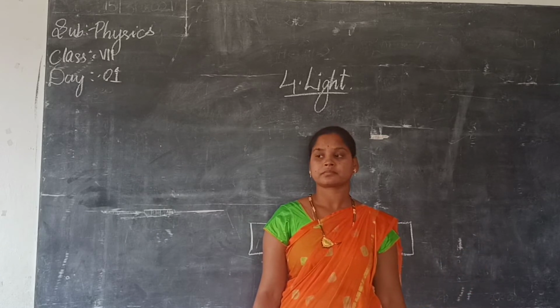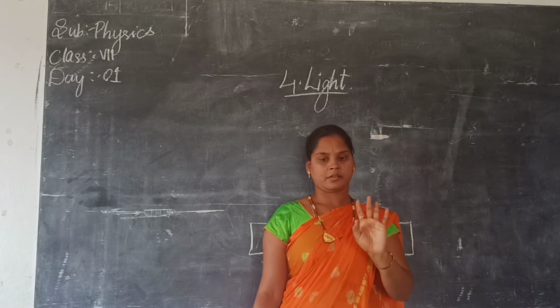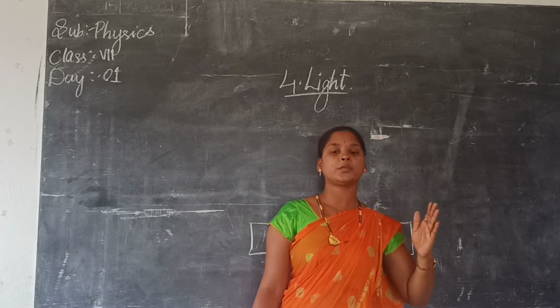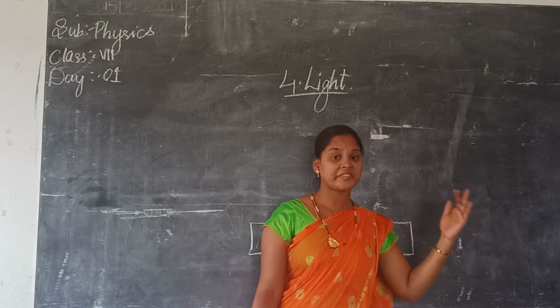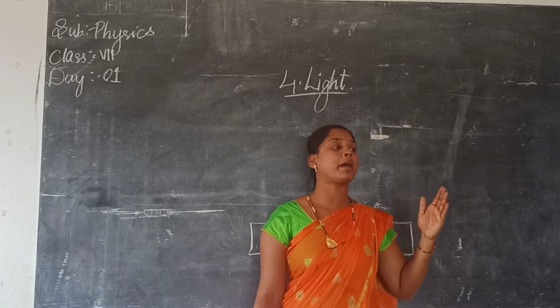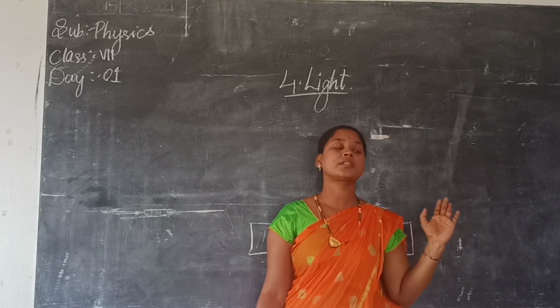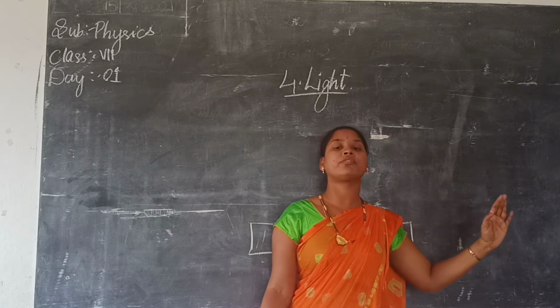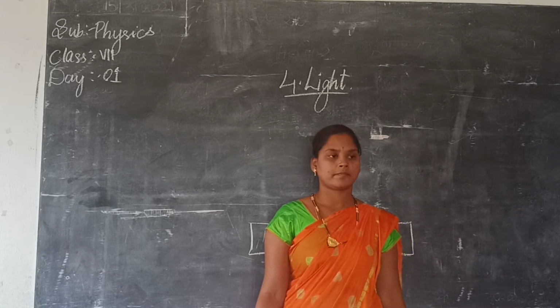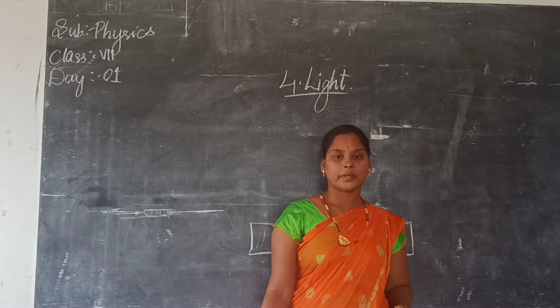What are transparent, translucent and opaque? Transparent is that through which we can see clearly, which allows light to pass through it. Opaque does not allow the light to pass through them, for example, wood or a book. Translucent allows only a partial amount of light to pass through it. This is regarding transparent, translucent and opaque.